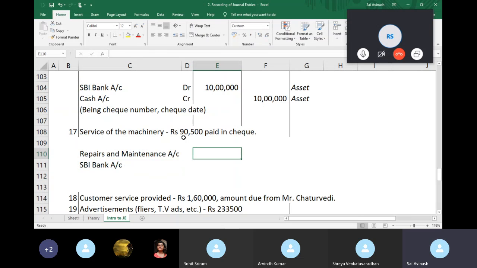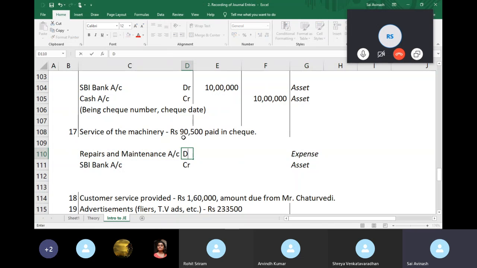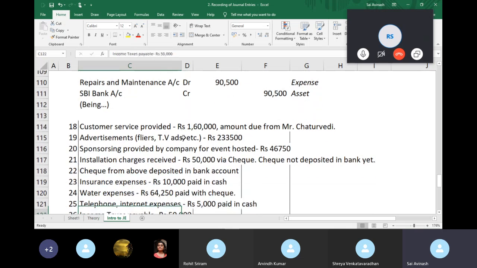SBI is an asset, this is an expense. Asset I'm paying, decreases, credit. Expense I'm incurring, it increases, debit. Okay, so 90,500.